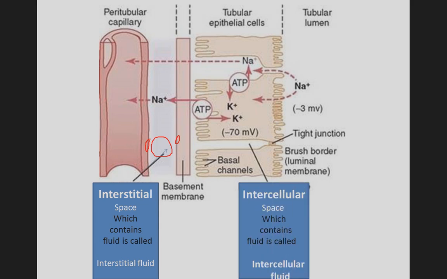Then next one is intercellular space. You can see here for intercellular space, this is the intercellular space here, and near it the tissue system containing cells are the same. Both are composed of epithelial cells. So this area is called intercellular space, and the fluid content here is intercellular fluid.